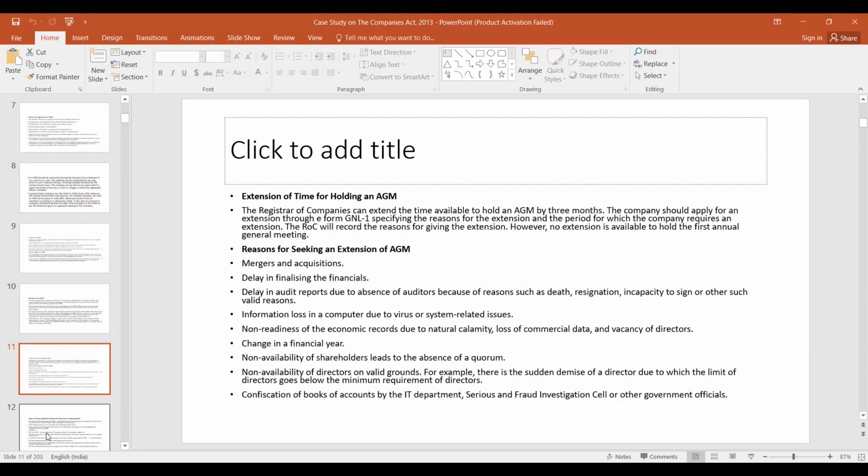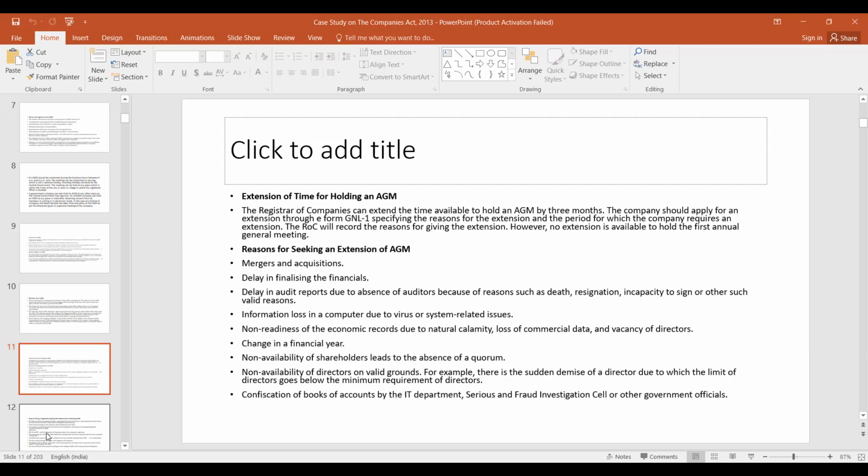Now, extension of time for holding an AGM. The Registrar of Companies can extend the time available to hold an AGM by 3 months. So extension is up to 3 months. The company should apply for an extension through Form GNL-1, specifying the reason for the extension and the period for which the company requires an extension. And the ROC will record the reasons for giving the extension. However, no extension is available to hold the first annual general meeting. So this is also important: no extension is granted for the first annual general meeting.